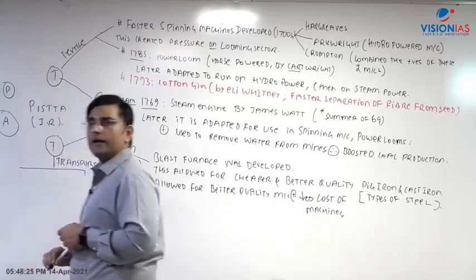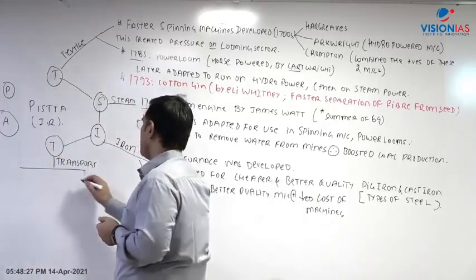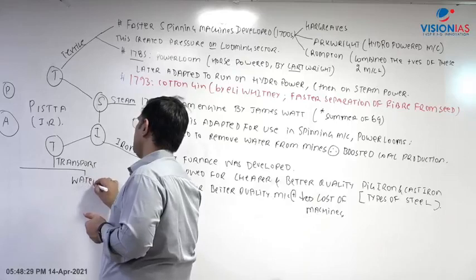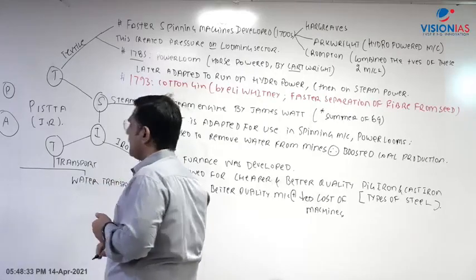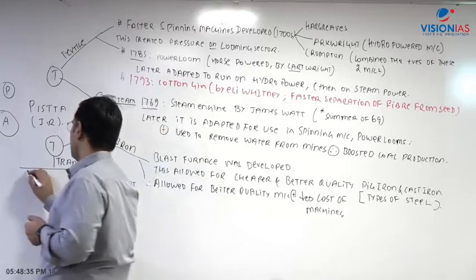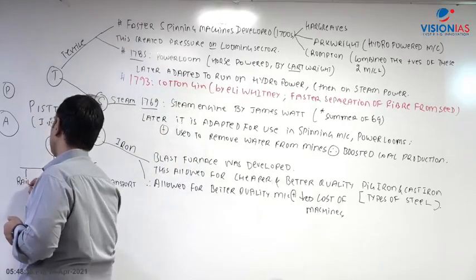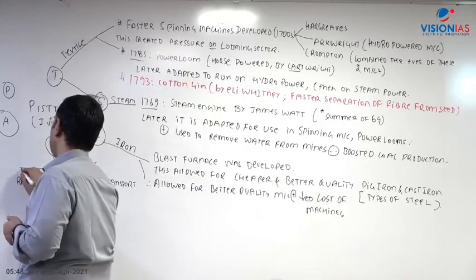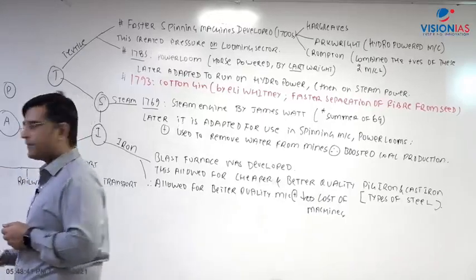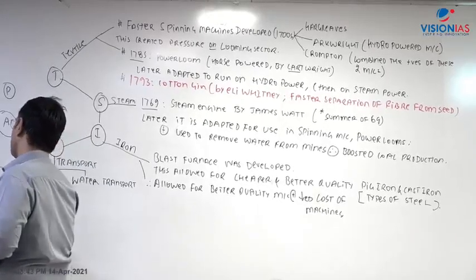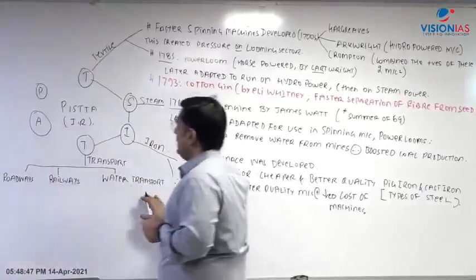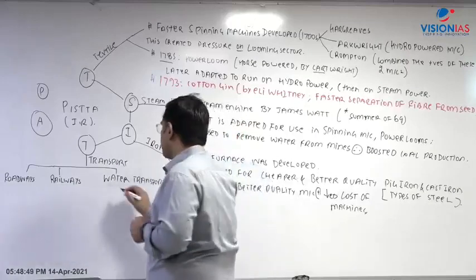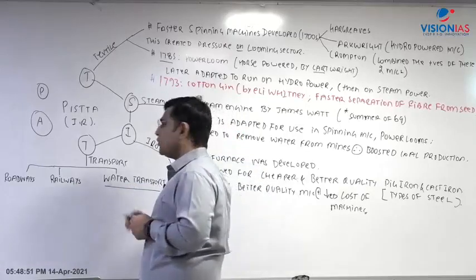First of all you had water transport. Another that you can have is railways, and last that you can have is roadways. Now within the water transport, two components are coming.